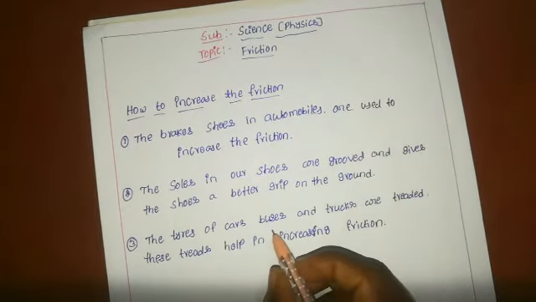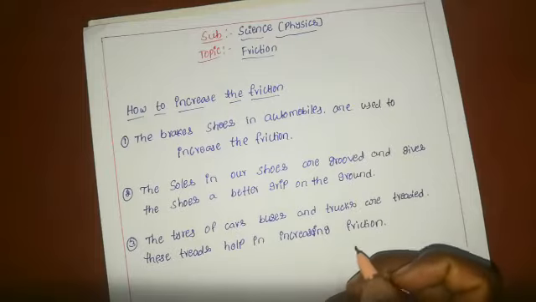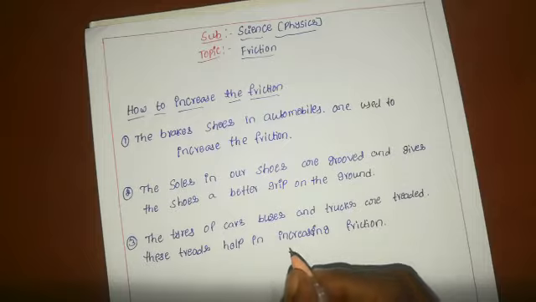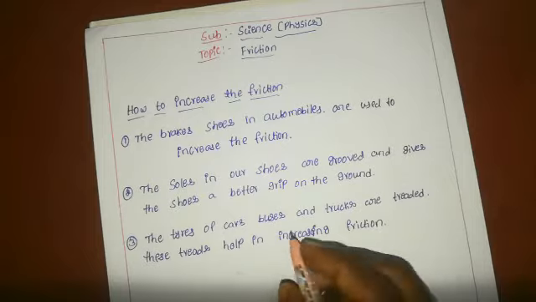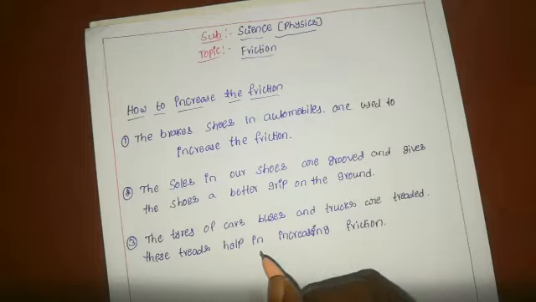The third one is that the tires of cars, buses and trucks are treaded. These treads help in increasing the friction. How do the treads of the tire increase the friction? We observe all tires, even bicycle tires, and all of them have treads. These treads help in increasing the friction.